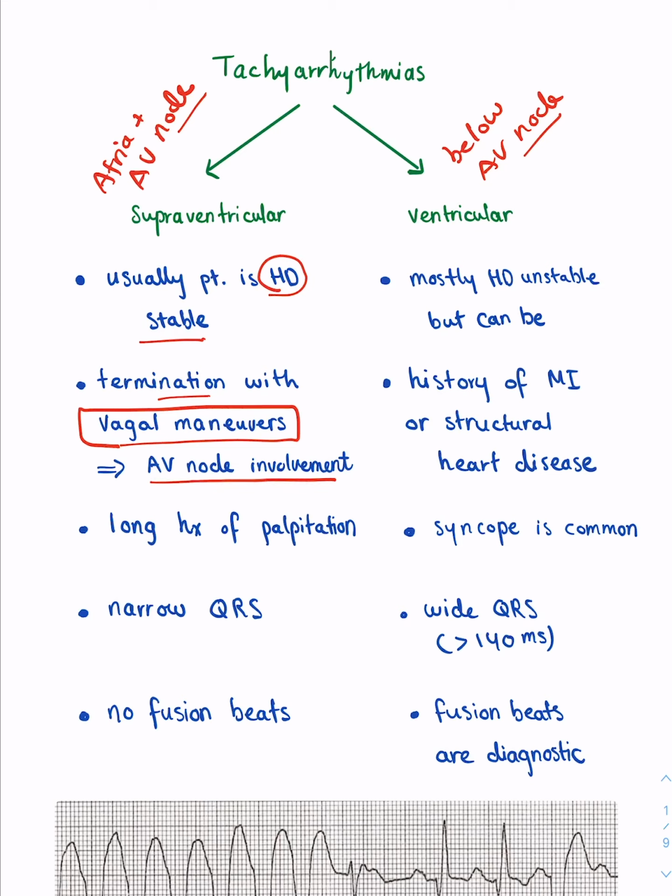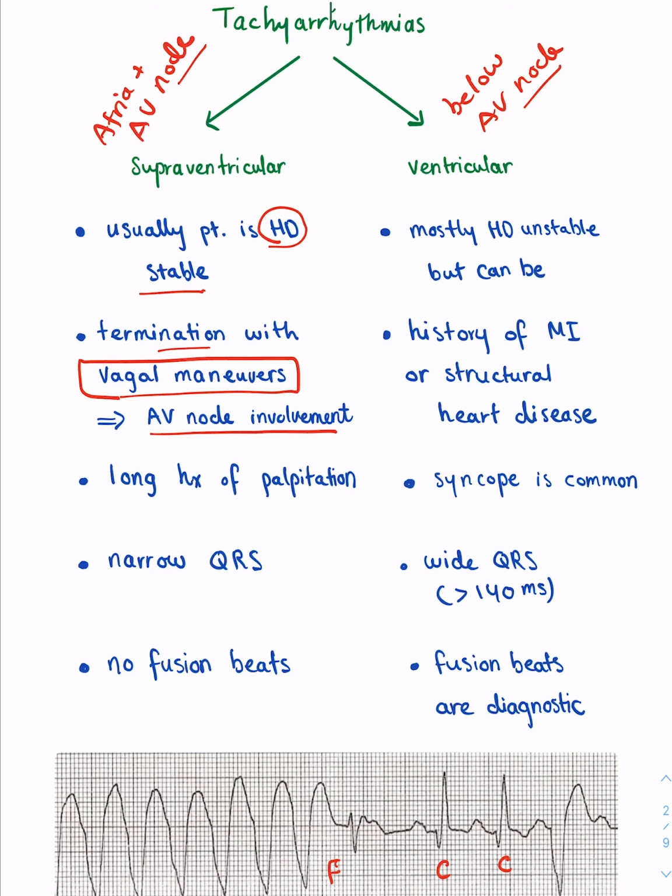So the AV node will be involved because once you use a vagal maneuver, you delay the AV conduction of the signal. We'll discuss this a little bit more in detail in the next section. If you have a long history of palpitations, it probably means that the patient has supraventricular tachycardia. This is not set in stone, so it could be ventricular tachycardia as well.